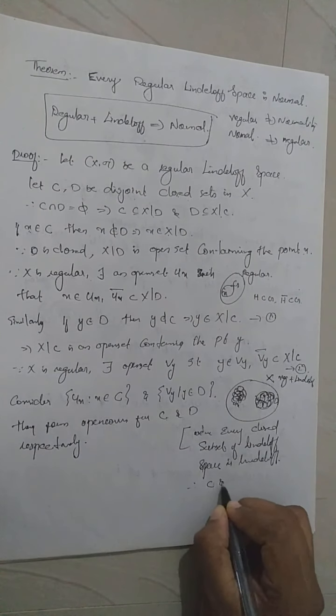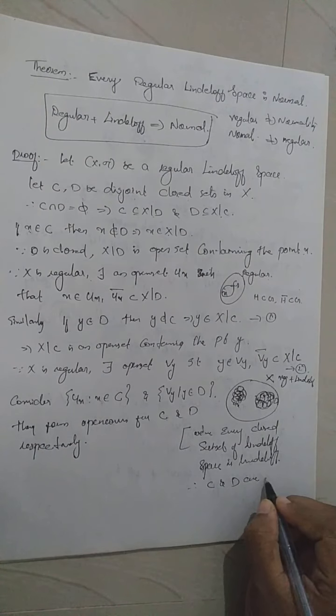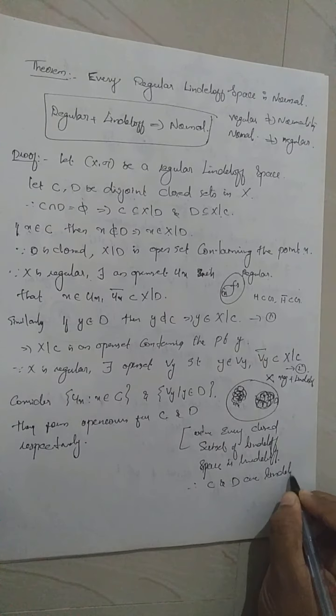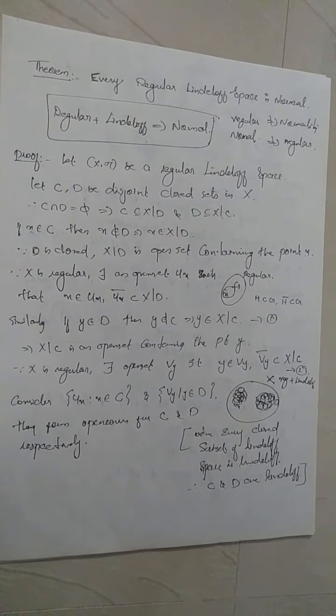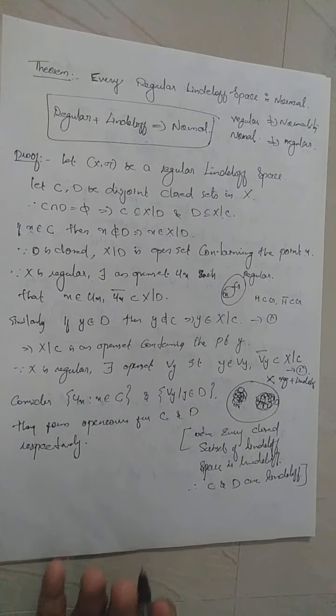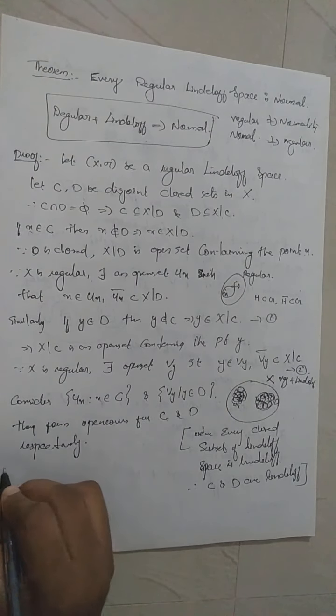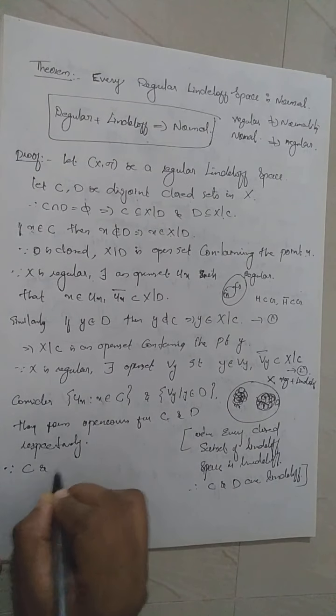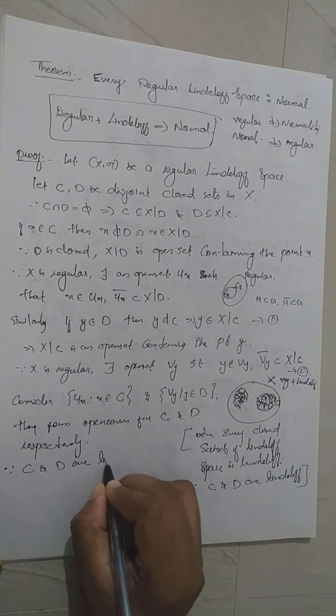Therefore, C and D are Lindelof. C and D are Lindelof because they are closed subsets of the entire Lindelof space X. Now, when a set is Lindelof and we have an open cover for that set, then by the definition of Lindelofness, there will exist a countable subcover for this collection. So I write here, since C and D are Lindelof,